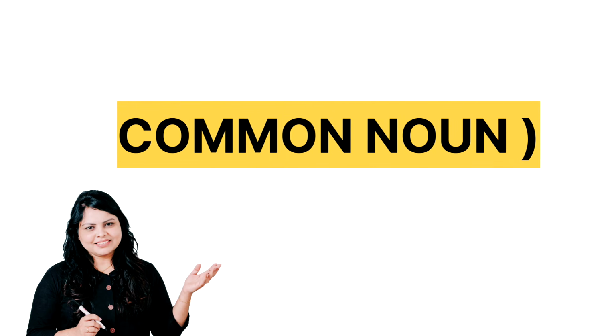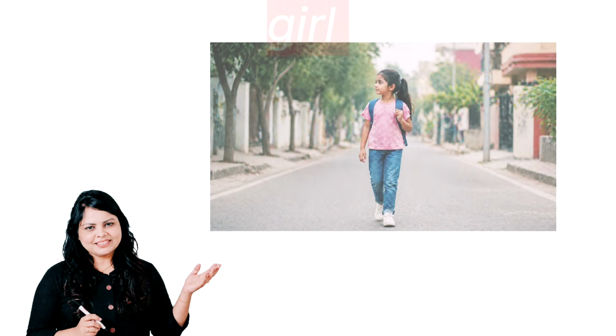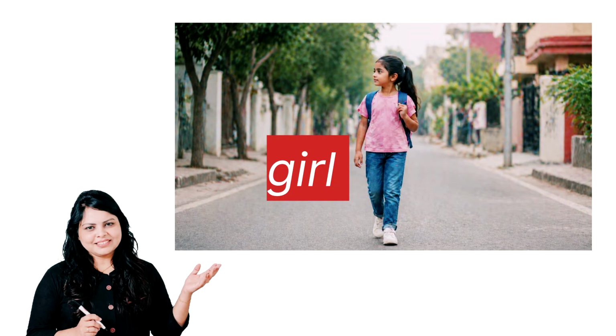A common noun is a general name. It does not talk about a specific person, place, or thing. It can be anyone or anything. For example, girl is a common noun because it can be any girl. We don't know who exactly we are talking about. So, it is a general name that is called common noun.